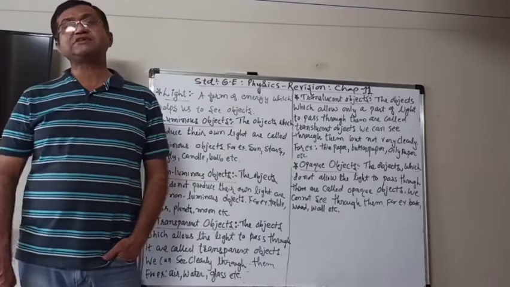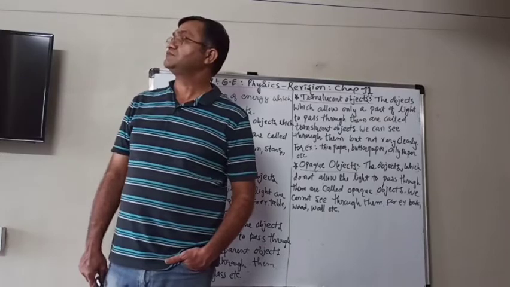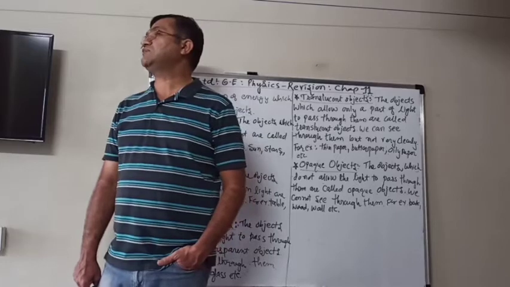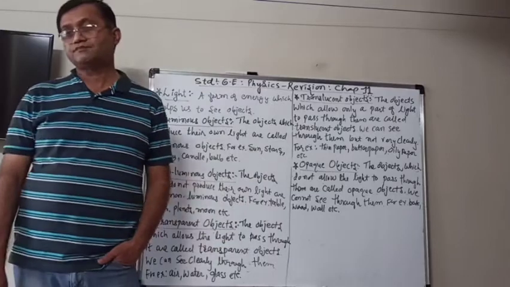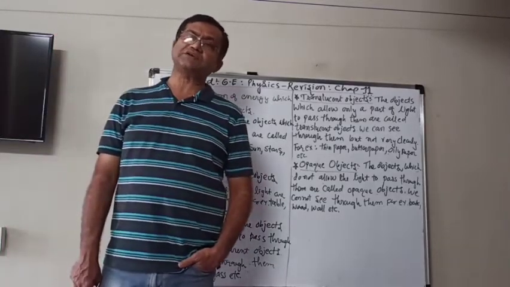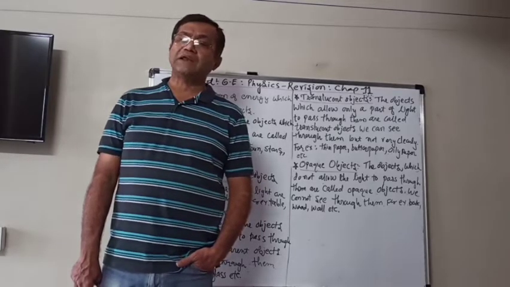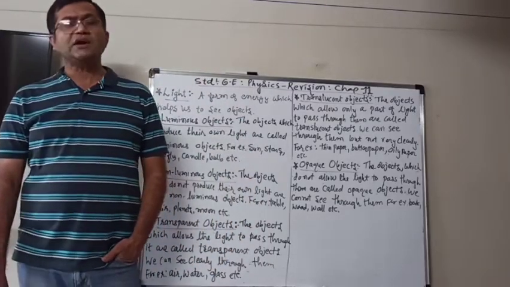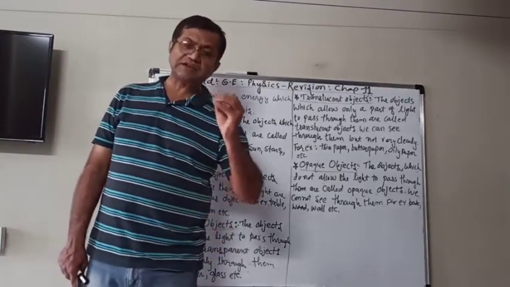Now the question is, how can you see these objects? Then probably you will give the answer that we can see them with our eyes. So now this answer, I can say it is not completely true. And actually it is not even a wrong answer. So here, you say that we can see with the eyes.